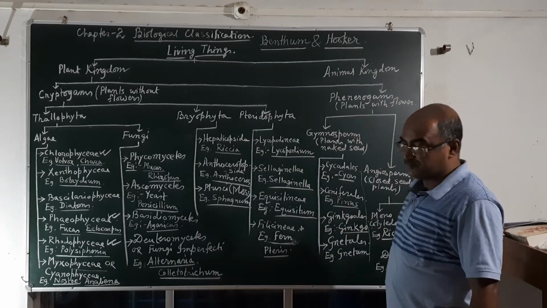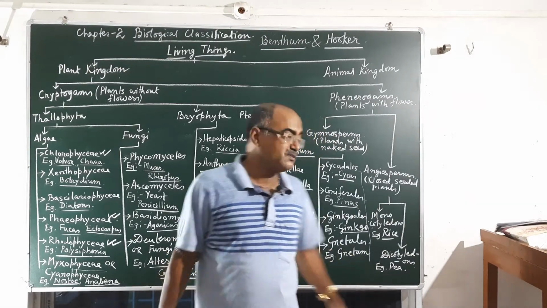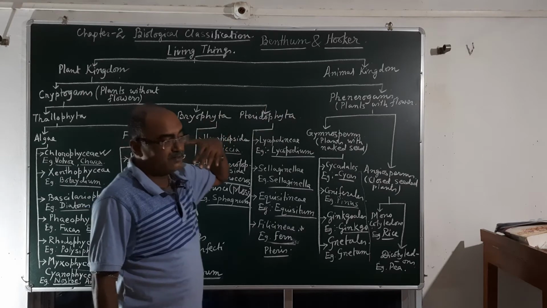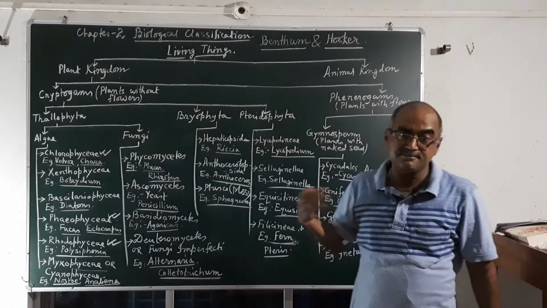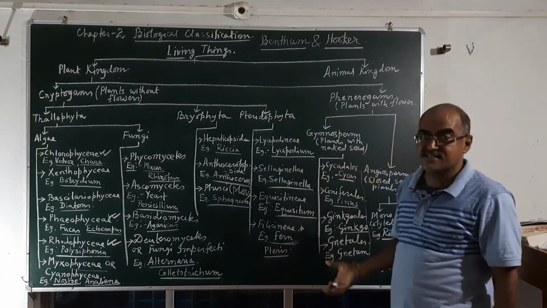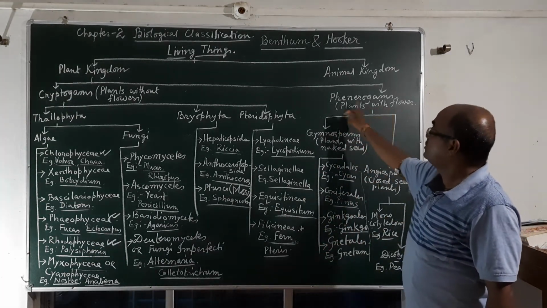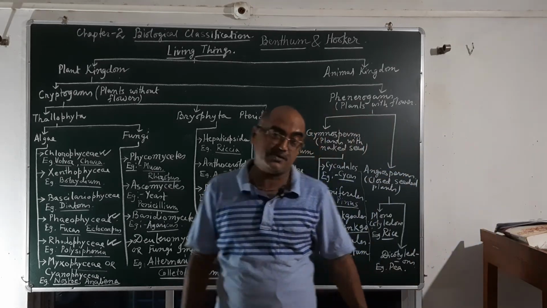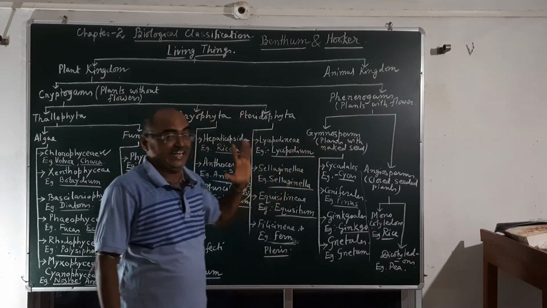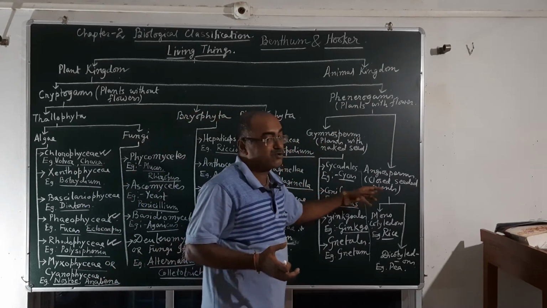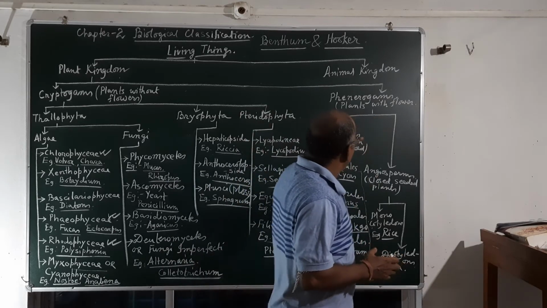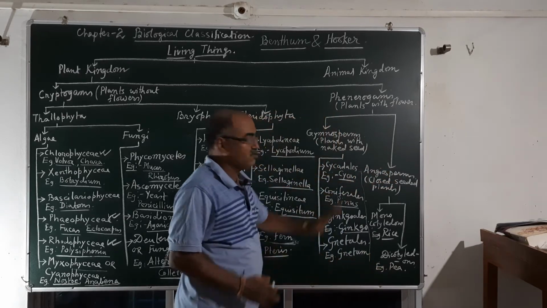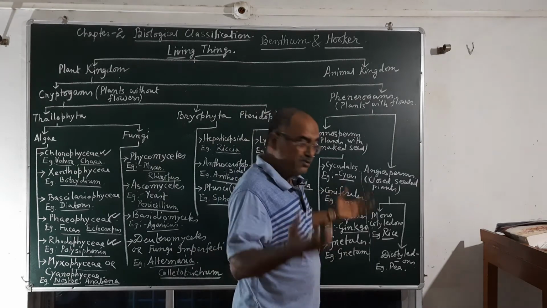Next come the phanerogams, the plants with flowers. Whenever flowers come, then fruits come, and ultimately seeds come, so they are seed bearing plants. Phanerogams have been classified into two groups, gymnosperms and angiosperms. Gymnos means naked, naked seeded plants, and angios means closed seeded plants. Naturally closed seeded plants are more developed.